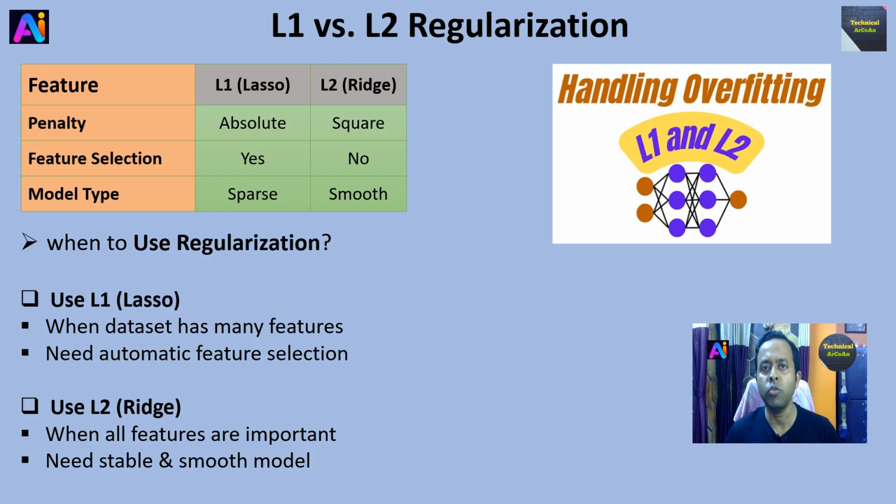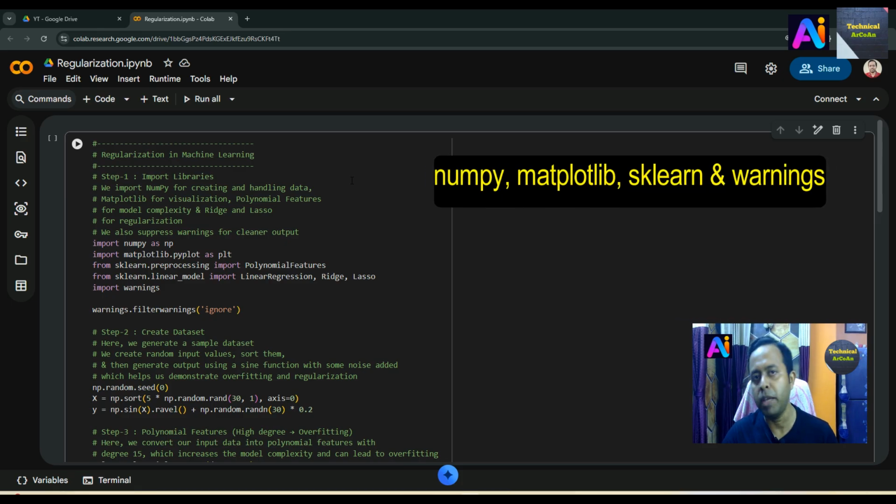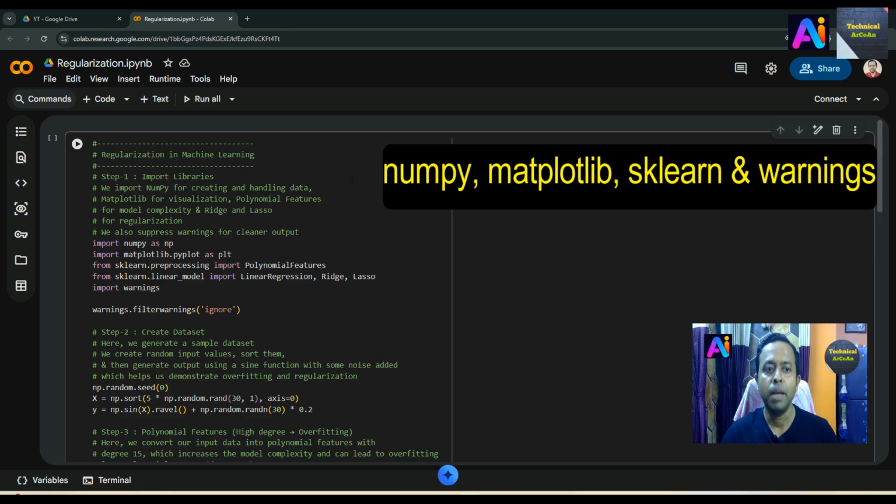Okay, so let's move to the Google Colab and implement regularization in machine learning step by step. Now I'm within the Google Colab workspace and the code is already written. So at first, step 1, import libraries. We import NumPy for creating and handling data, Matplotlib for visualization, sklearn for polynomial features for model complexity, and Ridge and Lasso for regularization. Use warnings to suppress the warnings for cleaner output.